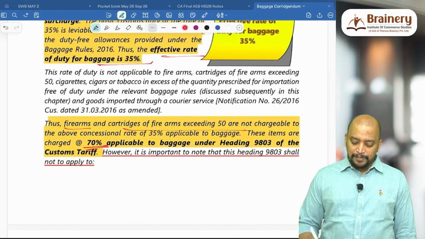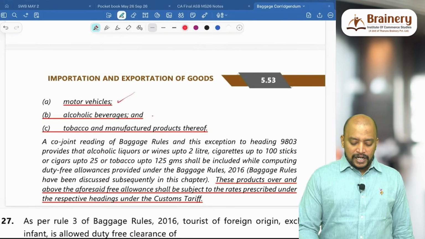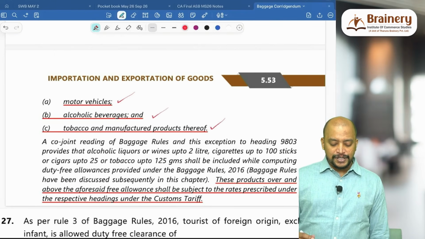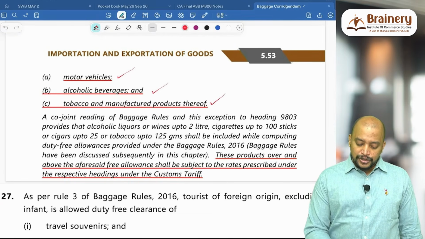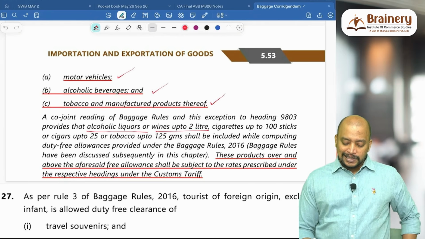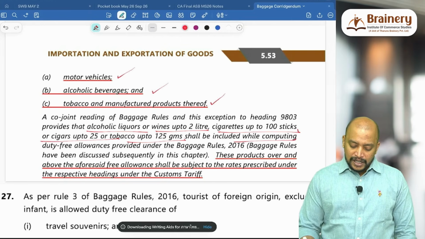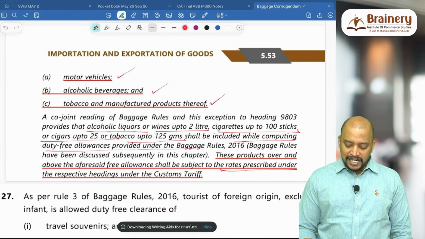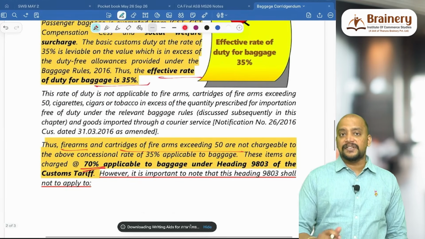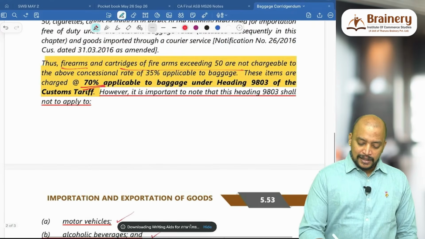So 70% is applicable, but this heading shall not apply to motor vehicles, alcoholic beverages, tobacco and manufactured tobacco substitutes, for which it will be 35%. So a conjoint reading of baggage rules and its exception provides that alcoholic liquor or wines up to 2 liters, cigarettes up to 100 sticks, cigars up to 25, tobacco up to 125 shall be included while computing duty-free allowance, and these products over and above shall be subject to the rates prescribed under the respective headings. Okay, that is, 70% will be applicable with respect to this particular area.